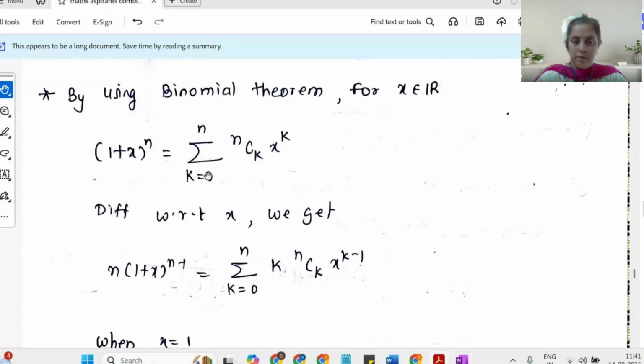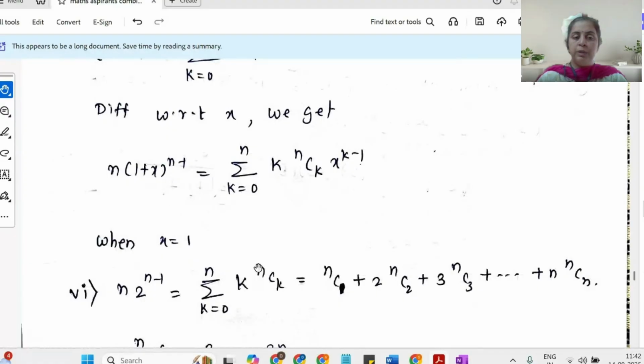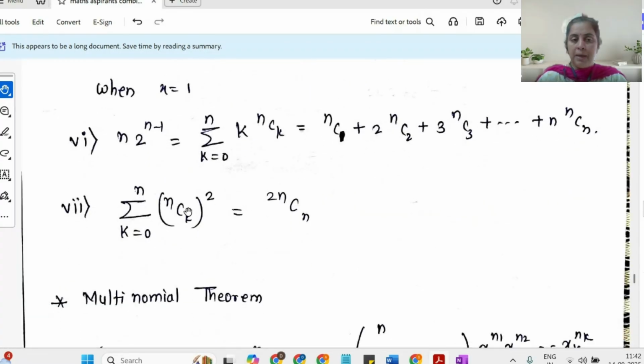Since x is a variable here, we can differentiate both sides with respect to x. So we get n times 1 plus x raised to n minus 1 equal to the summation of k times nCk x raised to k minus 1. At this point, you put x equal to 1, and you have this new result, which I have listed as 6. And finally, by using Pascal's identity, you can attain the 7th result.